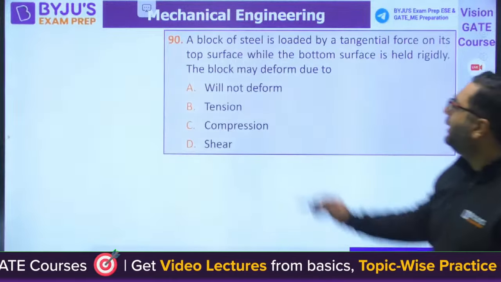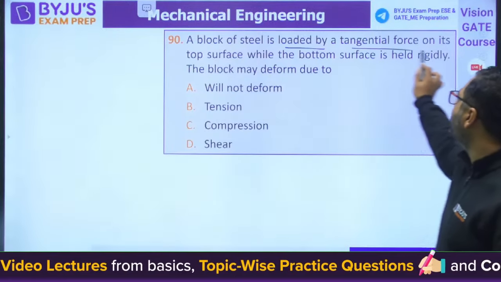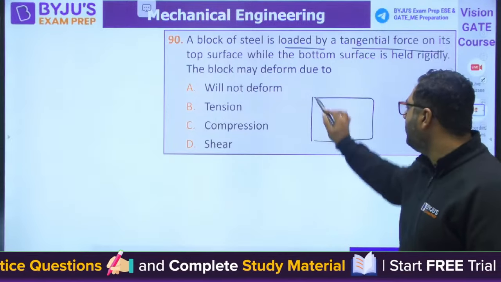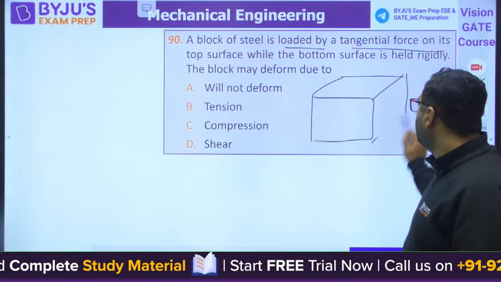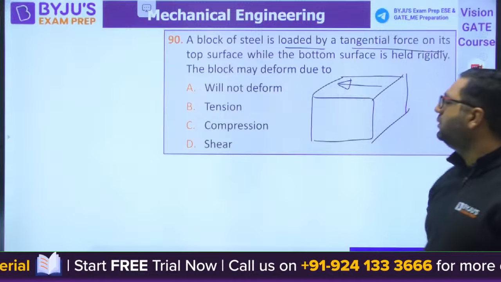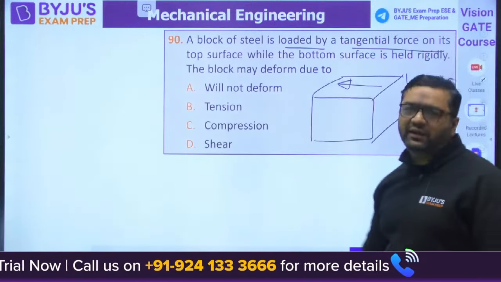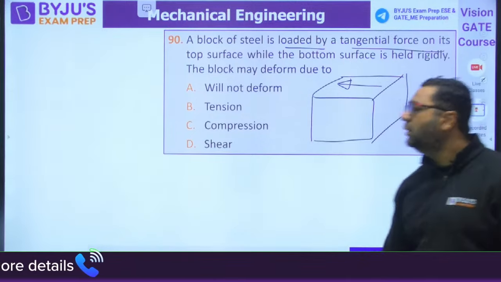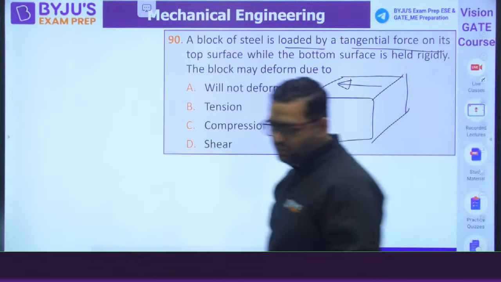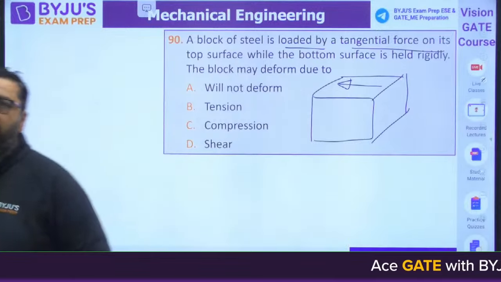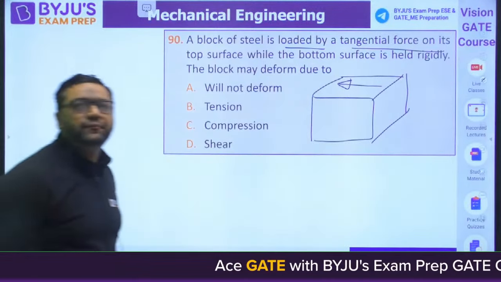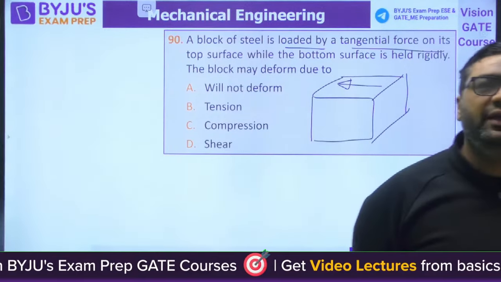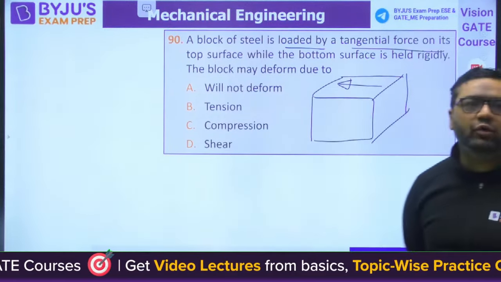Moving to the next question, guys. Question 90. A block of steel is loaded by a tangential force on its top surface. So you have a block and this is the tangential force. What will this tangential force create? Please put the question number with the answer, guys. Obviously, Sarath is saying D. Very good. Yes, Akhil, Mukesh.